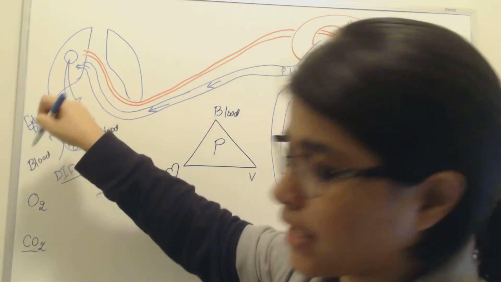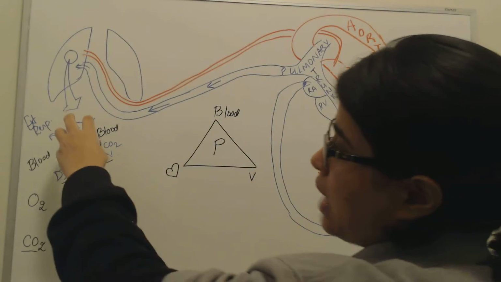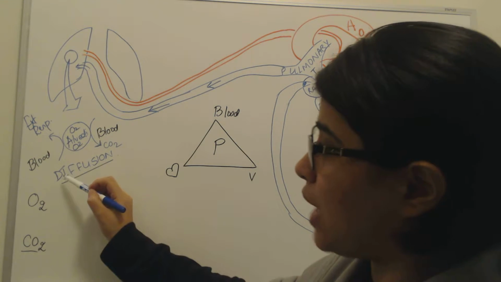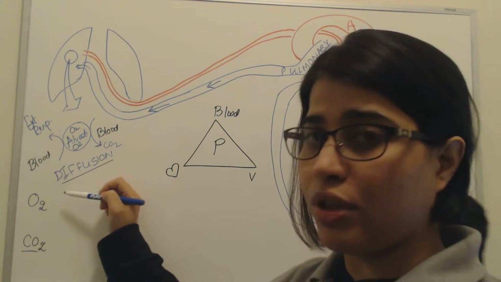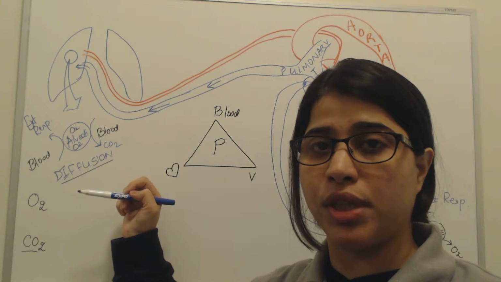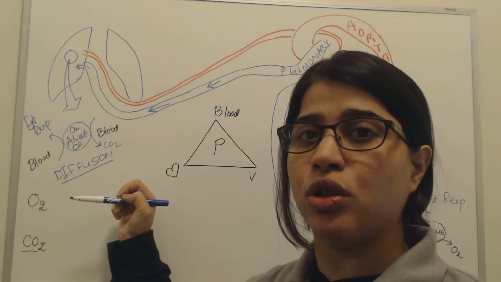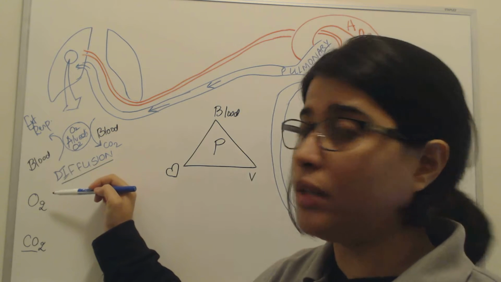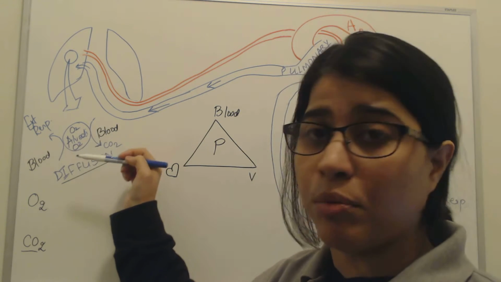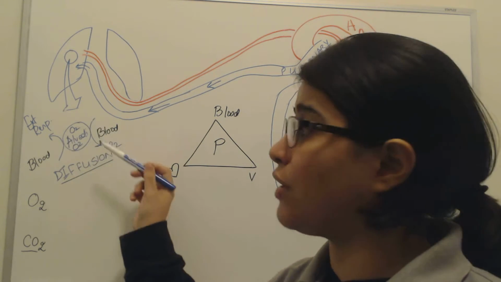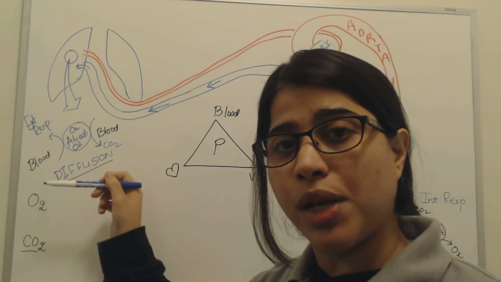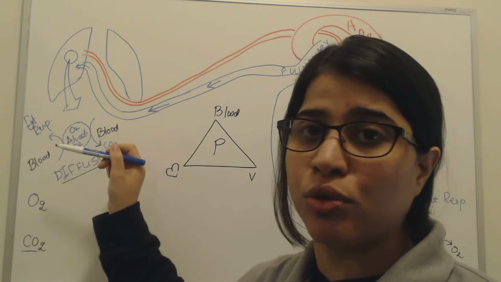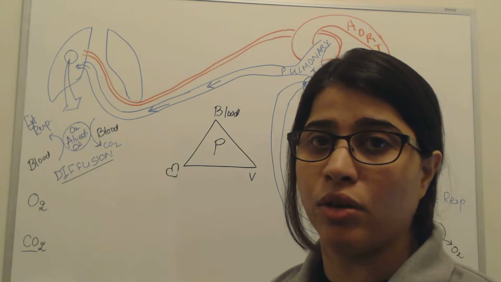Let's see how exactly external respiration takes place. At the level of the alveoli is the alveoli blood membrane. At that level, diffusion happens. Diffusion is the process in which molecules move from a state of higher concentration to a lower concentration. There are two concentrations: one at the level of the alveoli and the second one in blood. The alveoli has a higher number of oxygen molecules, as a result of which they rapidly diffuse into the blood. And the blood has a higher concentration of CO2, which is what gives rapid diffusion back into the alveoli, and we exhale the carbon dioxide back out.